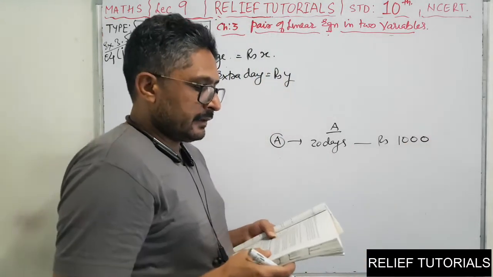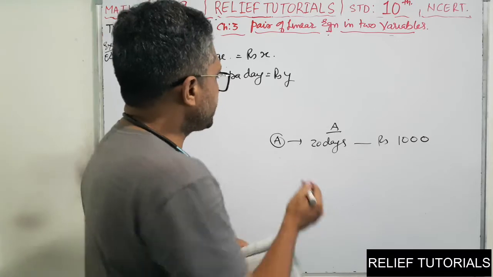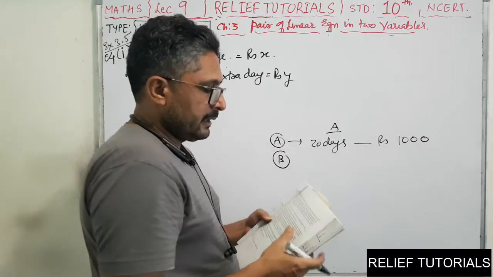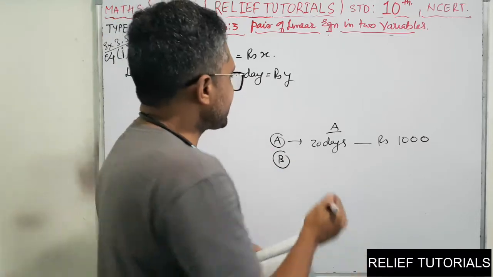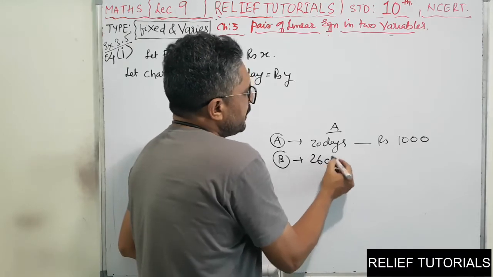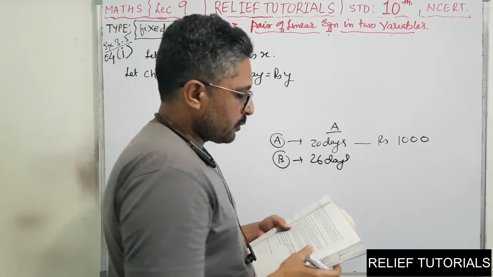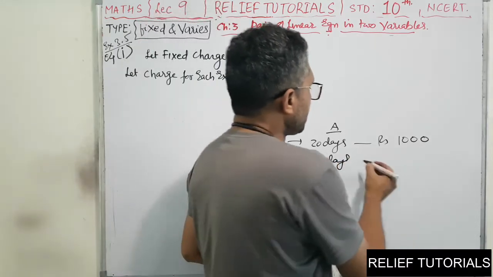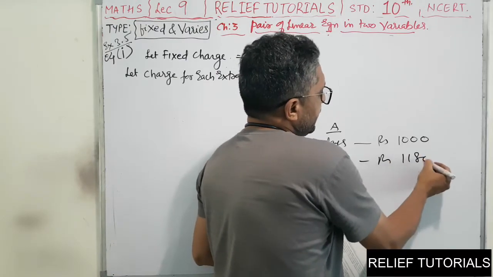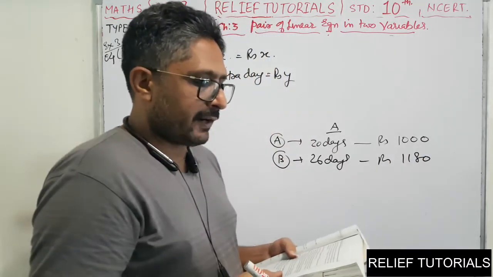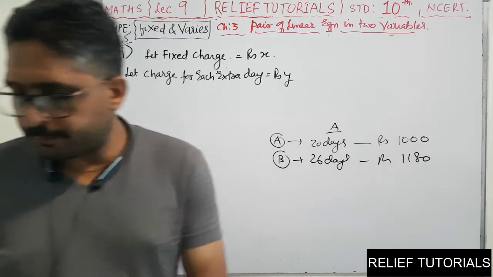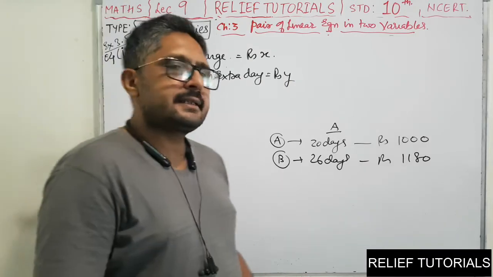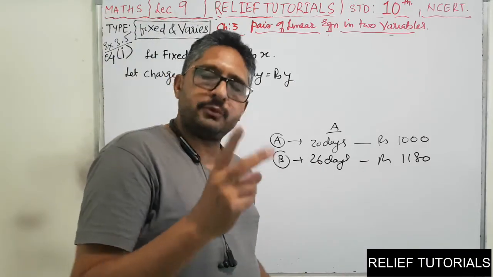Whereas student B takes food for 26 days, and the hostel expense is 1180 rupees. Find the fixed charge and the cost of food per day. These are the two conditions, so we will obtain two equations.